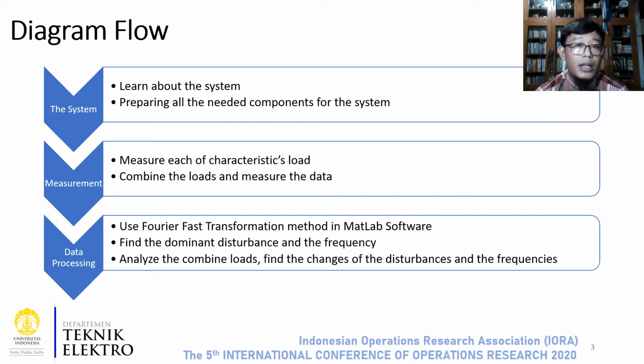After we measured and got all of the data, the data is processed using the FFT method in MATLAB software. FFT is fast Fourier transformation. This FFT process converts the x-axis and y-axis from a sinusoidal waveform that contains time and voltage to frequency and voltage, because the data that we want to see are the dominant disturbance and the frequency of the disturbance. After that, we analyze the data to find the changes of the disturbance values and frequency.